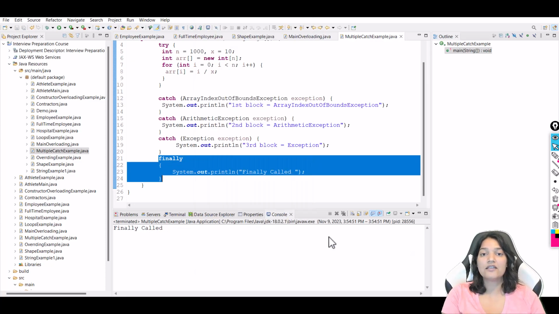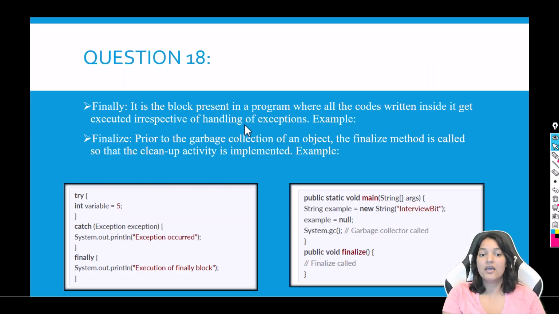So finally is a block of code that will get executed no matter if the exception occurred or did not occur. So that is what we have is the finally. It is the block present in a program where all the codes written inside will get executed irrespective of the handling of exceptions. In this case, you can see here exception occurred, finally will always get executed.